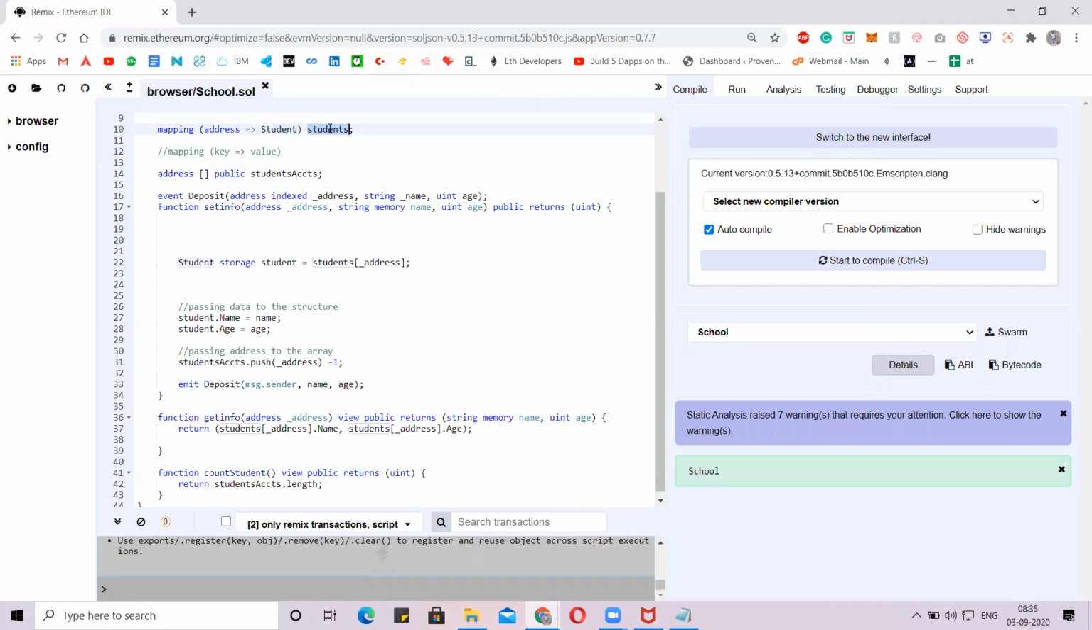We'll get it from the students. In students, what are we storing? We are storing all the students' data, I mean, the structure of the student data, assigned to this address. When we call the address in students, we get this data. Is that clear, guys? To everyone?